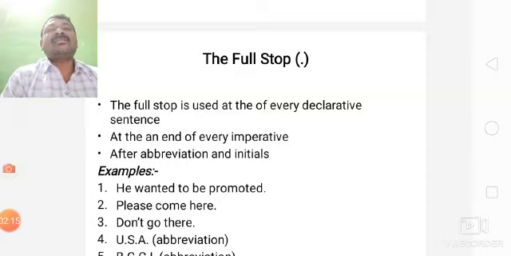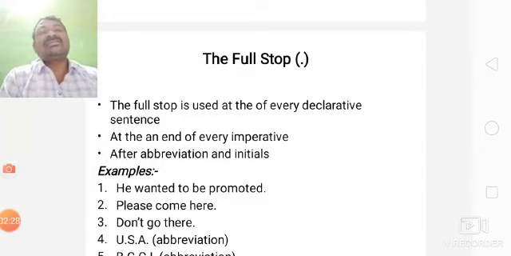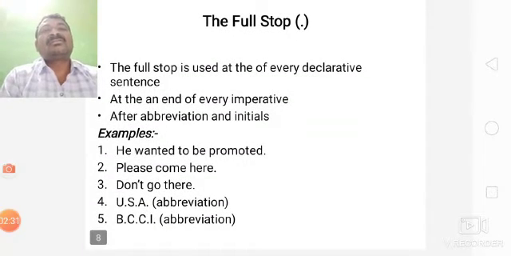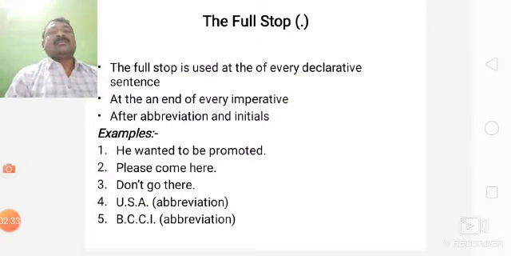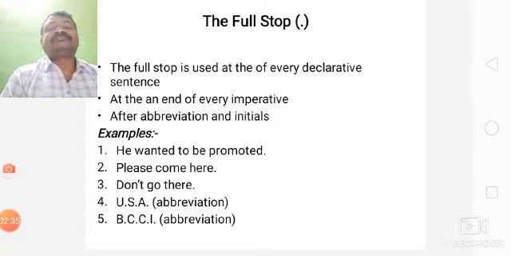These are all imperative sentences. In an imperative sentence, we have no subject. Don't go there means you don't go there. This is the imperative sentence. For imperative sentences, we use full stop.